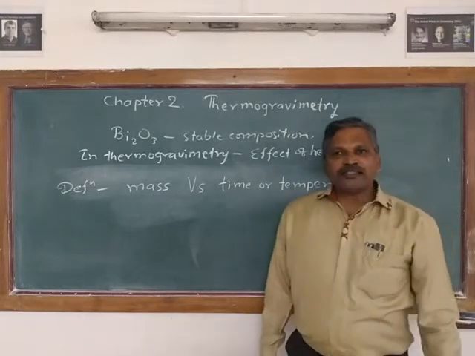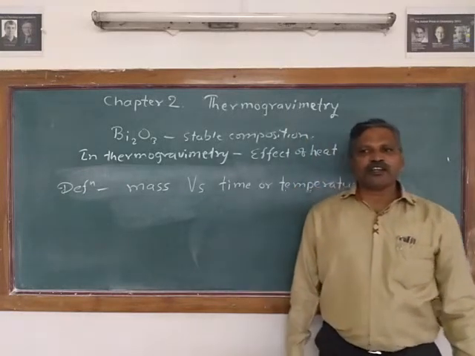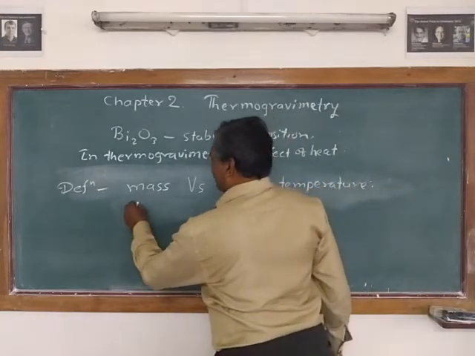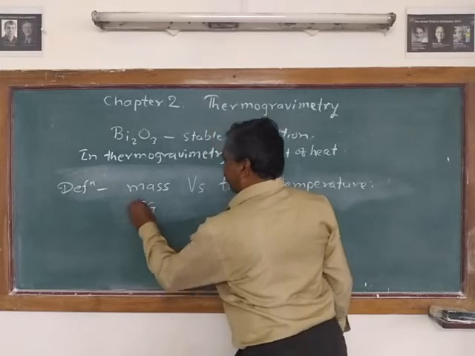It should be recognized that several manufacturers and users prefer to call this technique thermogravimetry, denoted by the symbol TG.